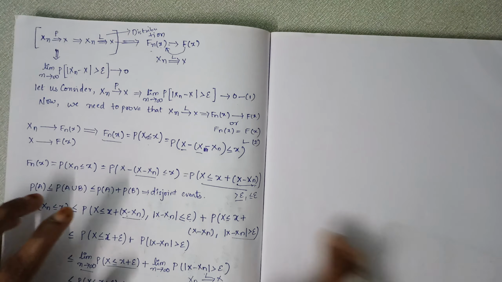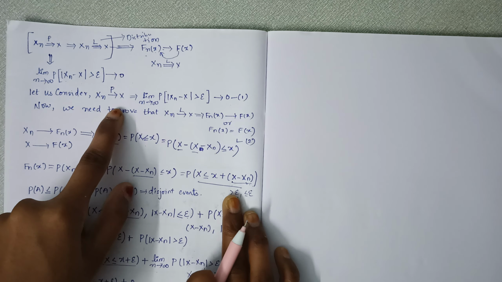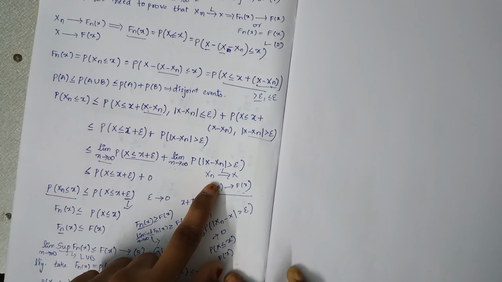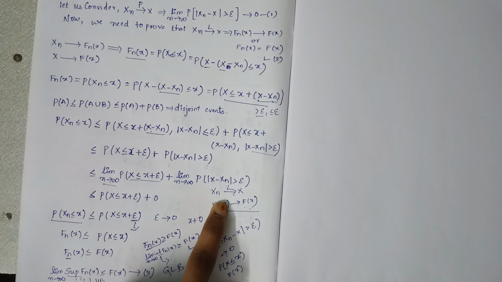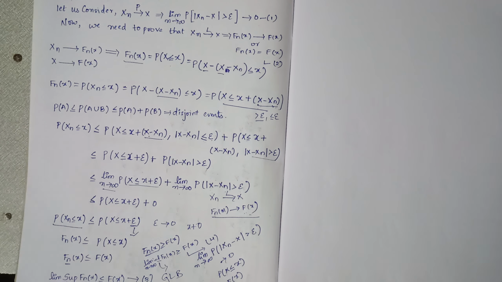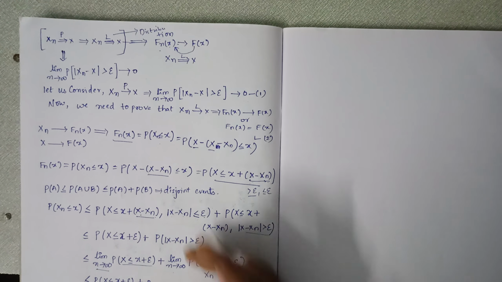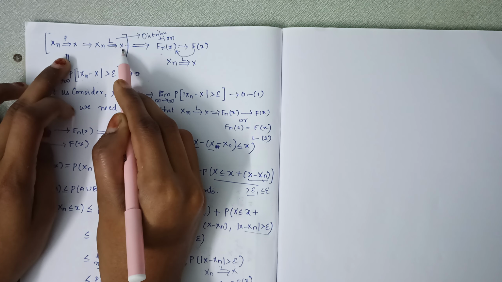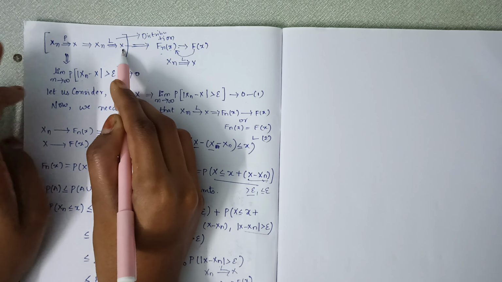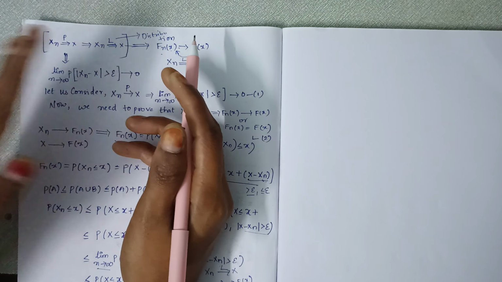First we considered convergence in probability, then we have proved it is convergent in law. But the converse is not true, which means we have proved that if it is in probability then it tends to law, but the converse is not true.